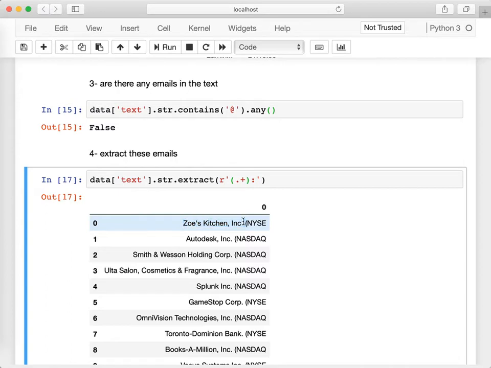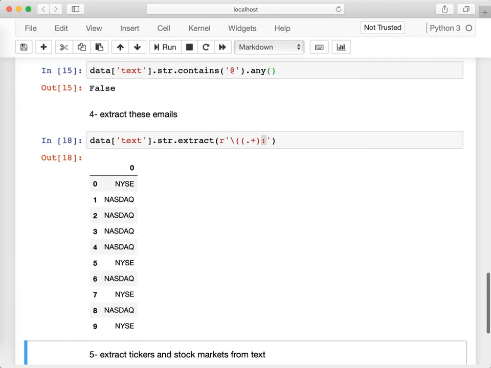And to exclude all of this stuff, I need to indicate that, well, those dots are preceded by a parenthesis. So that's what I'm going to do here. I'm going to say, okay, look for a parenthesis. But because parenthesis has a special meaning in a regular expression, I'm going to escape it. This means look for the real parenthesis, capture everything afterwards, and stop at a colon. That will basically give us the stock market symbol here.